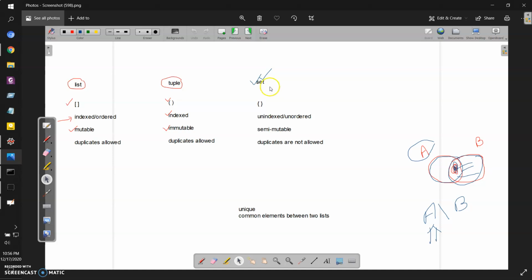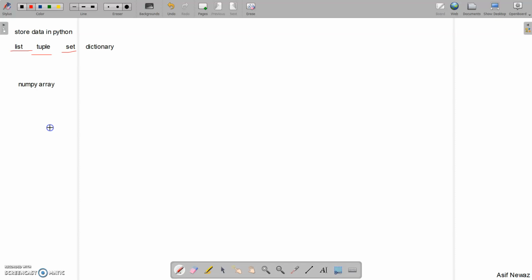Now we'll start our discussion with the dictionary. This is the fourth and last one in basic Python to store data. In a dictionary, we use curly braces again, just like we used for a set, but it is a bit different. We use something called a key-value pair. We write key-value pairs inside the curly braces, and that will create a dictionary. Key and value are separated not by a dash, but by a colon.